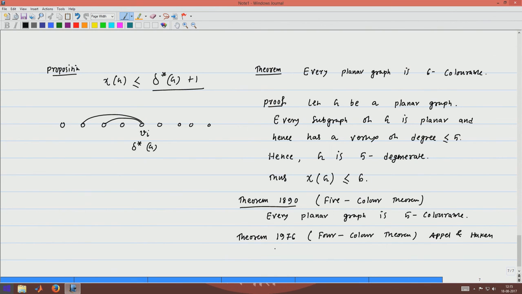The 4 color theorem says that every planar graph is 4 colorable.